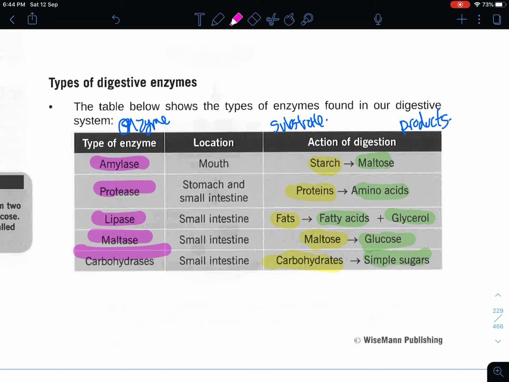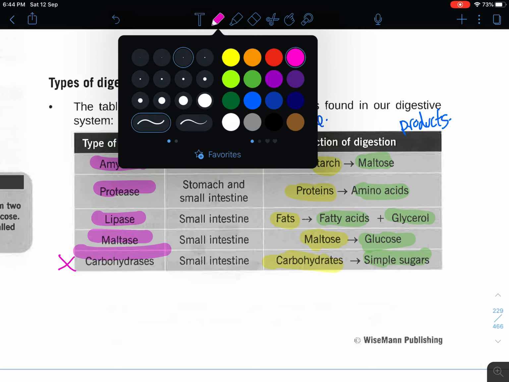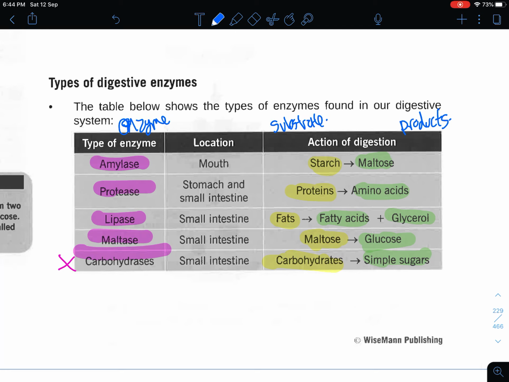Now, try not to use the word carbohydrates, as in "breaks down carbohydrates into simpler substance." This generally is not recommended in the exam. Subsequently I'll go through with you greater details as to which one should be matched. But what you can see is that starch can only be broken down by amylase to form maltose. It will only form maltose. It cannot form glucose immediately. To form glucose, you will need maltase, which is another enzyme, to break down maltose to form glucose.